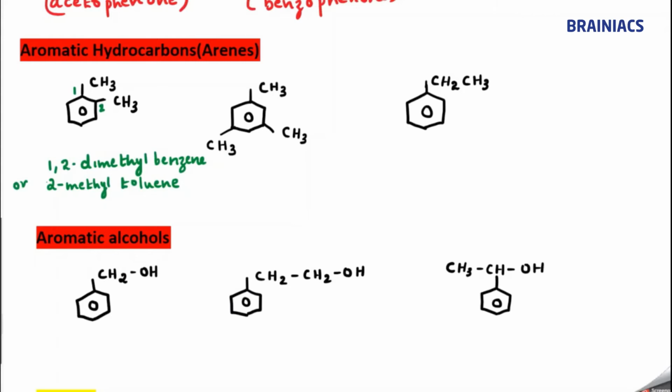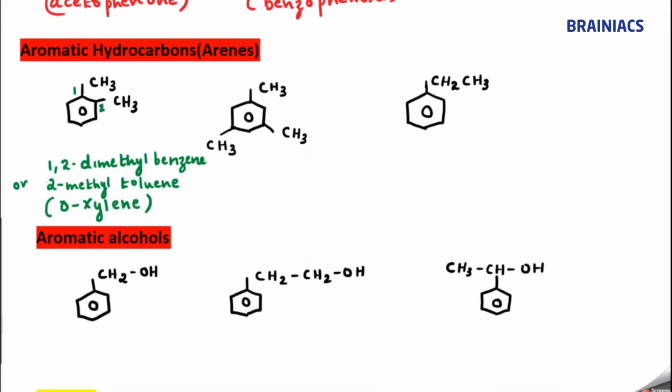Can anybody tell? Whenever two CH3 groups, nothing other than CH3 groups, come on the benzene ring, we use the common term xylene. And since these are at ortho positions, I can say the common name is orthoxylene. You will learn this in the hydrocarbons chapter. Orthoxylene.